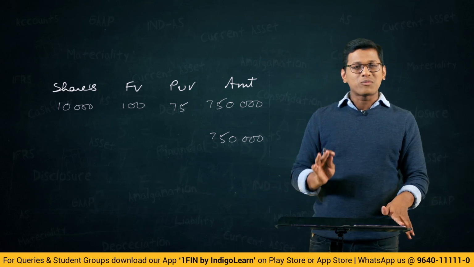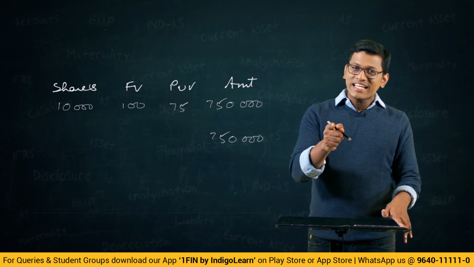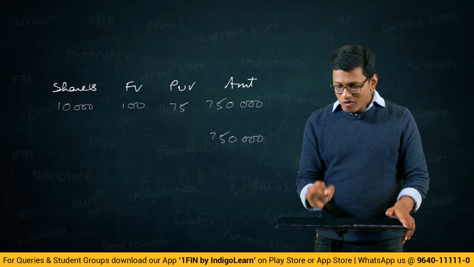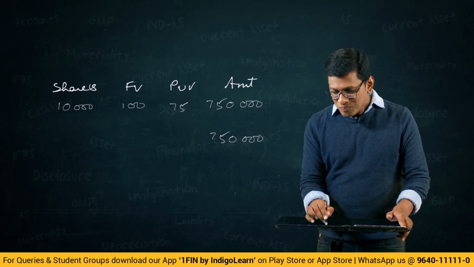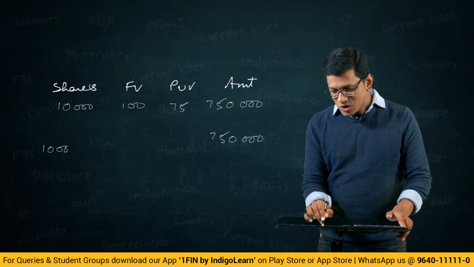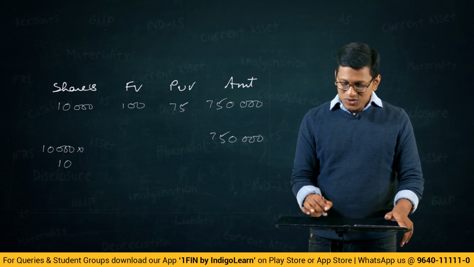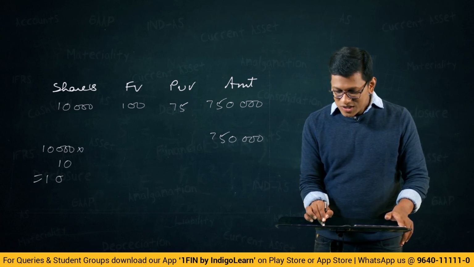Now come to the number of shares. Each share is becoming 10 shares, right? One share will become 10 shares. So for number of shares, what will happen? 10,000 into 10, which will be 1 lakh shares, right? So this will become 1 lakh shares.